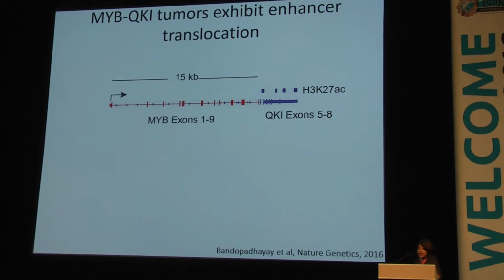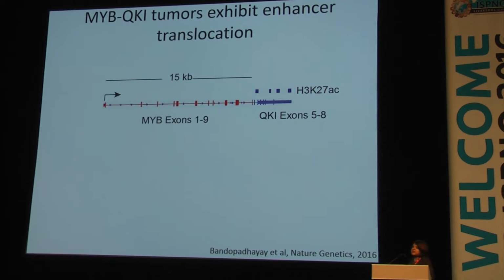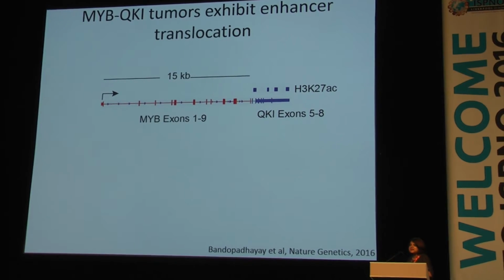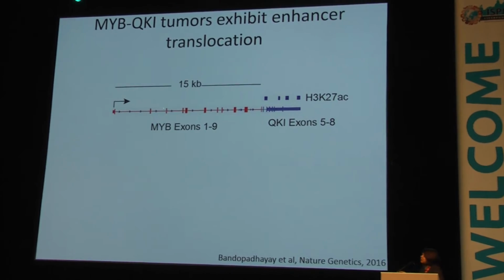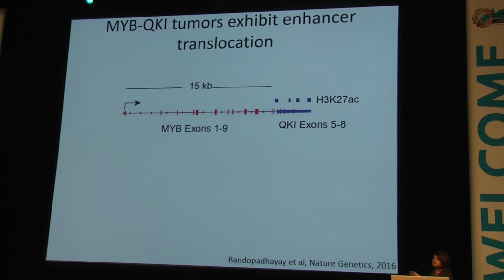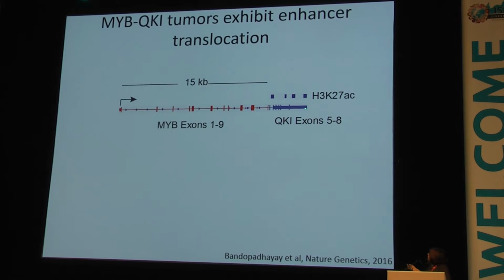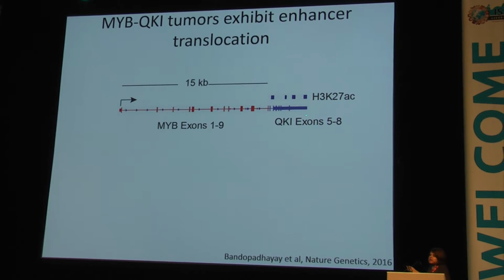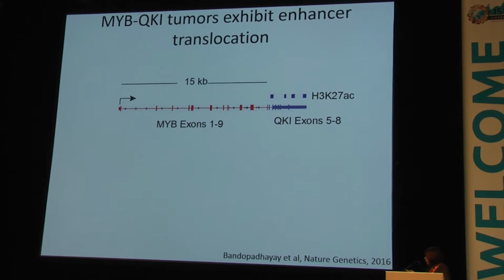To further investigate how this aberrant expression was being achieved by the rearrangement, we first looked at the regulatory enhancer landscape of normal brain from ENCODE. MYB, which is not normally expressed, is not normally associated with any enhancers, whereas quaking, which is so essential in the brain, is very enhancer-rich. And we predicted that this MYB-QKI rearrangement would approximately translocate these enhancers to within 15 kilobases of the MYB promoter.